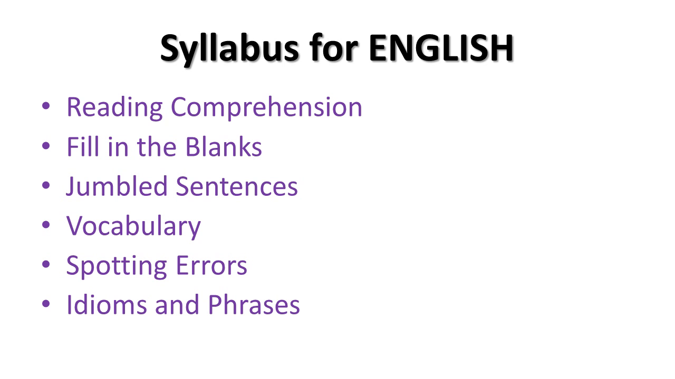Now let's discuss the syllabus for the English exam. In the English exam, the questions are asked from the topics, namely reading comprehension, in which you are given a paragraph, you have to read the paragraph and answer the questions accordingly. The next topic is fill in the blanks, in which you have to choose the most appropriate option from the options given to you. The third topic is jumbled sentences, in which the first and the last sentence is given to you and you have to arrange the rest of the sentences to make a complete passage which makes sense.